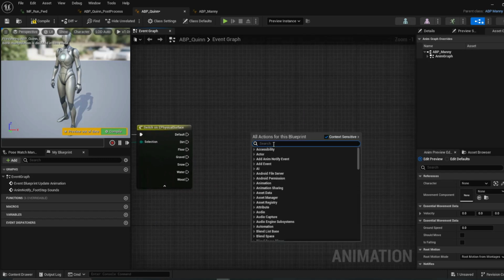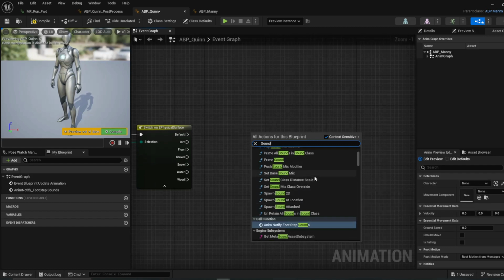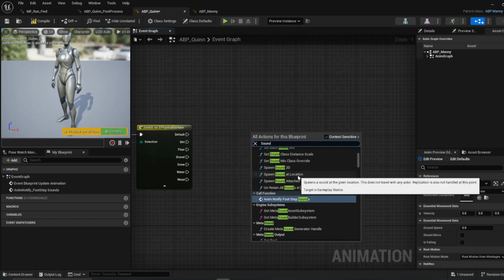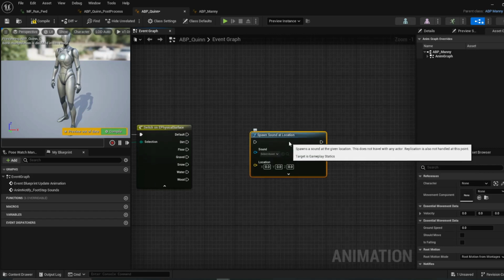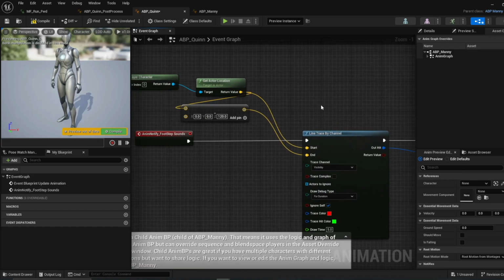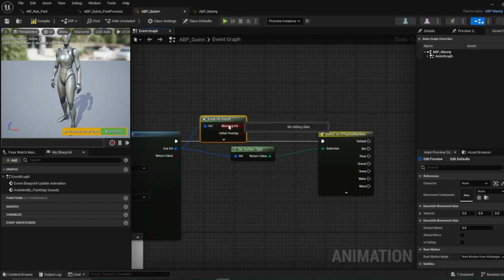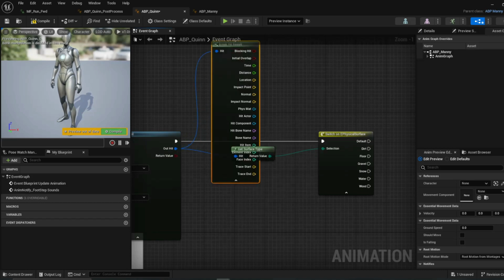And then we're going to want to pull out our, what is it called? Spawn, I believe it's spawn sound, at location. And then we will take, let's see, location. Break hit result. Let's go and open this up.